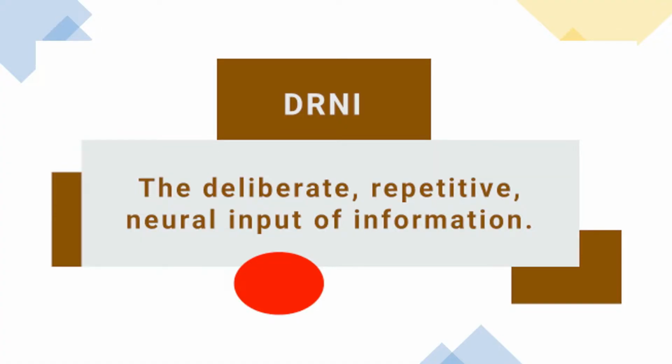The process of DRNI, the deliberate, repetitive neural input of information, is definable by its description. But how do we know that our information is viable? What establishes its integrity? How do we ensure that the information is authentic and sound in construction? So our ultimate goal is to feed our neural network with positive information, while simultaneously providing rational response to our self-destructive thoughts and behaviors.